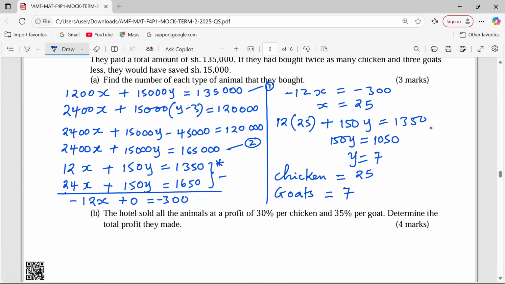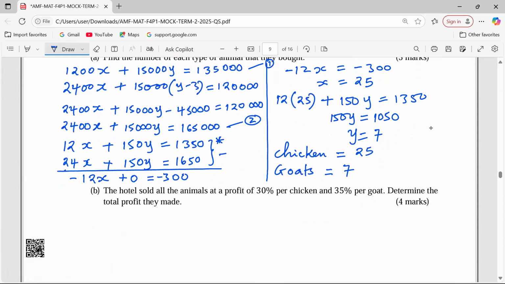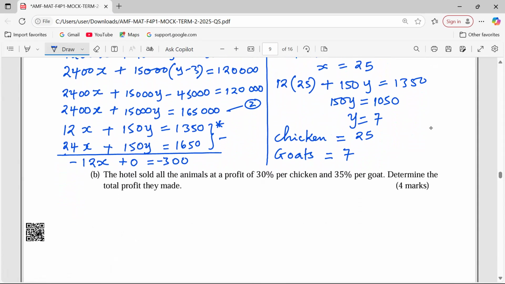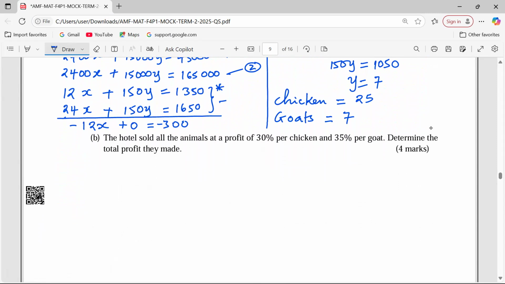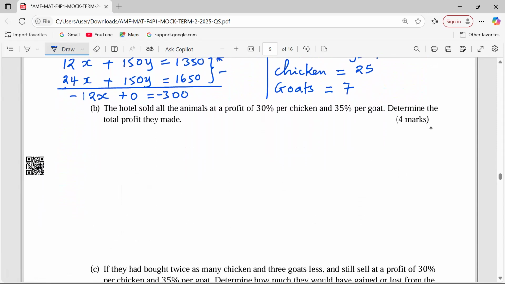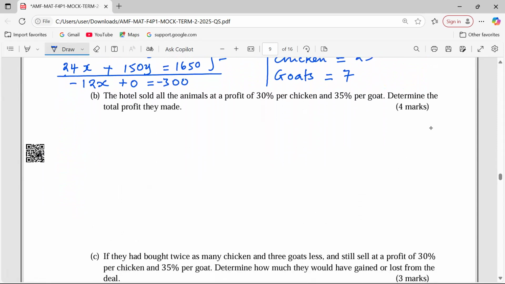Remember, solution of simultaneous equations is in book 1 mathematics. So kindly make sure that you familiarize yourself with simultaneous equations with whatever method, because there are very many methods of solving the same. Look at part B.